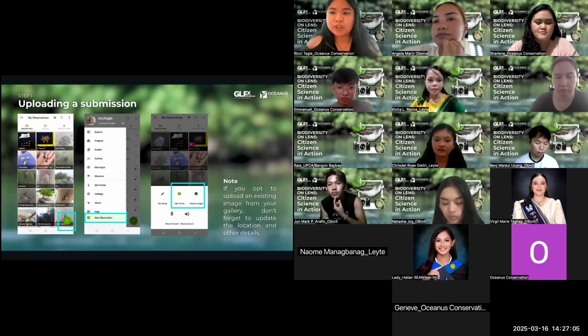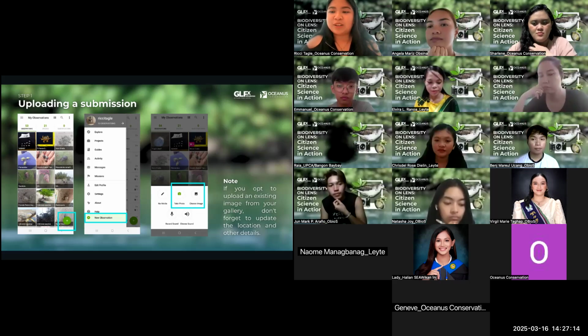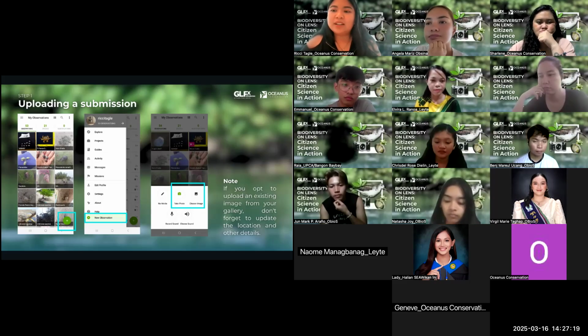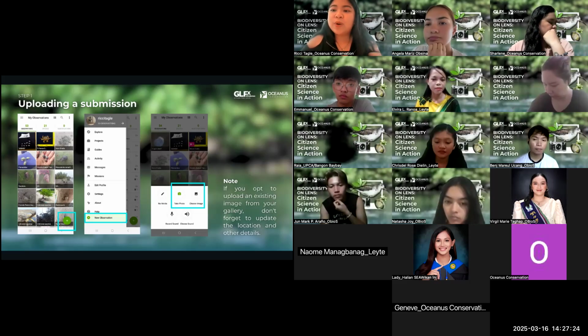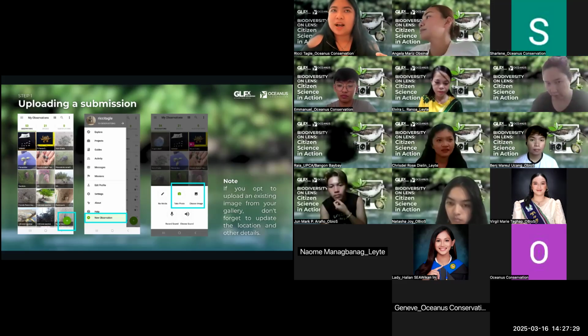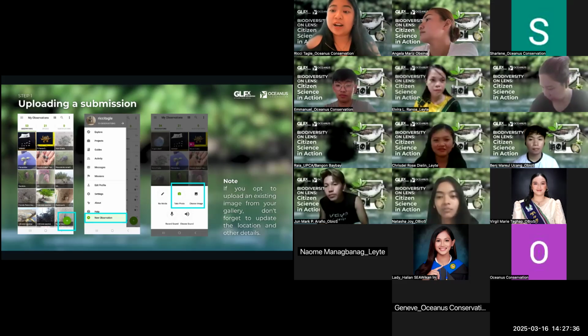if you're going to upload a photo, tapos babalik ka na sa bahay, base ang location na kukunin niya is your home address. Hindi naman ibutang yung actual home address mo ha, but it will probably not reflect the correct location. So when you do your BioBlitz, take note of the area you're in, kahit pangalan lang ng park, pangalan lang ng beach, or if you know how to get your coordinates manually using your inbuilt phone GPS or inbuilt phone compass, pwede mo siyang i-copy muna tapos ipe-paste mo later on in the submission. We'll show you how to do that later. Next slide.